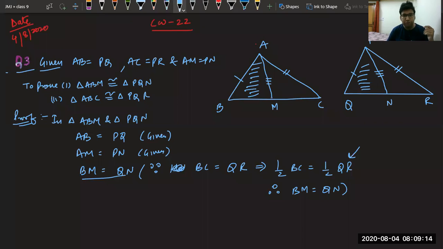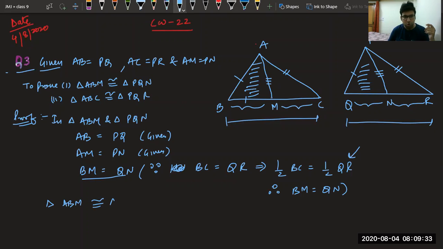So we know that BC is equal to QR and AM and PN are medians. That means BM and MC are equal, QN and NR are equal. So triangle ABM is congruent to triangle PQN by SSS criteria.